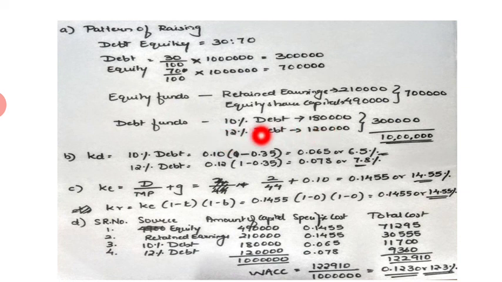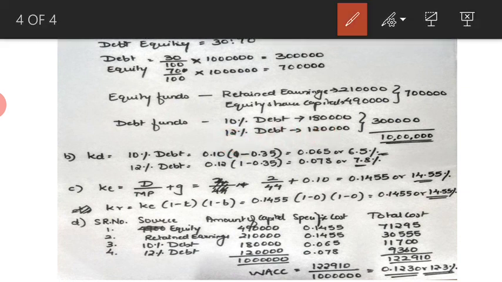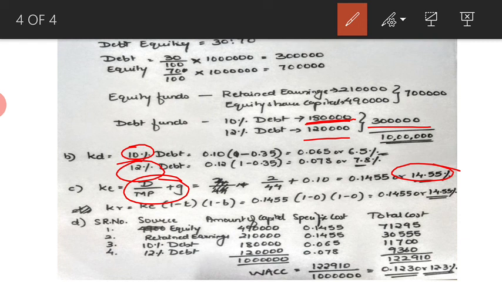Anything above that would attract an interest of 12%. So similarly, we have divided that into 1,80,000 and the remaining, that is 3 lakh minus 1,80,000, 1,20,000 as 12% debt. Then we have calculated the cost of debt for 10% separate, for 12% separate, and cost of equity with dividend plus growth approach, and then cost of retained earnings. Finally, we have calculated the weighted average cost of capital, which comes to 12.3%. I hope you are clear with this calculation.